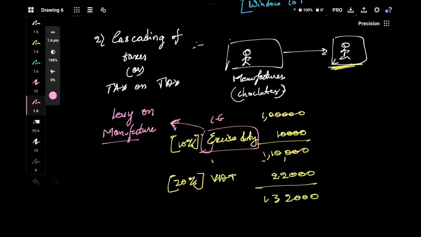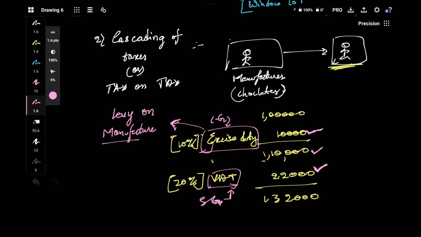So this is a central levy. This is central government tax, and this VAT is state government tax. As they are of different governments, they won't get any credit. The manufacturer has to pay 10,000 to the central government, and when he is making a sale, he has to pay VAT to the state government. The state government will say, you are paying 10,000 to the central government, right? You are not paying 10,000 to us. The central government won't give credit to us. They won't pay money to us.